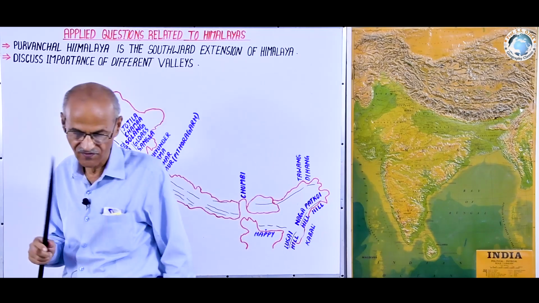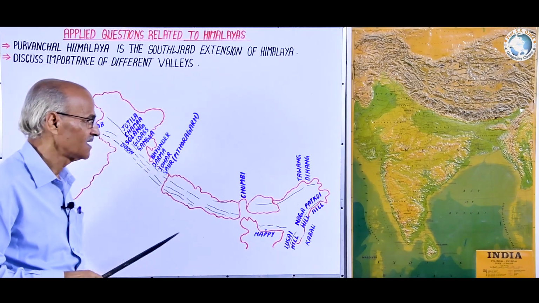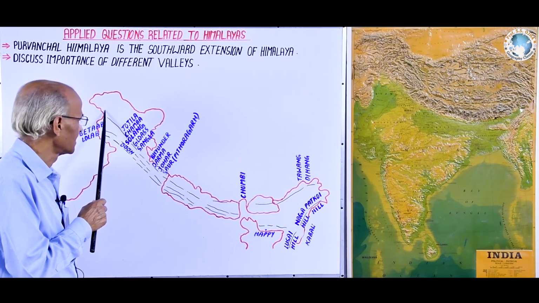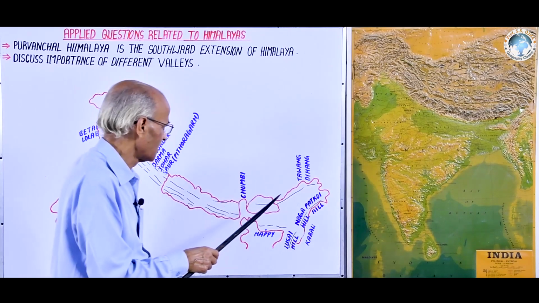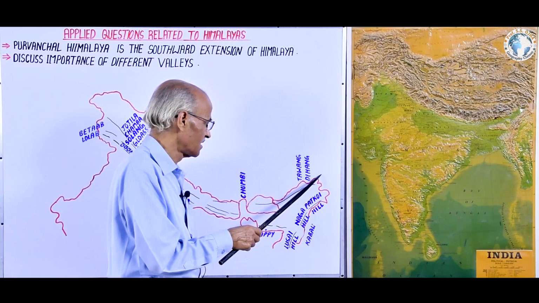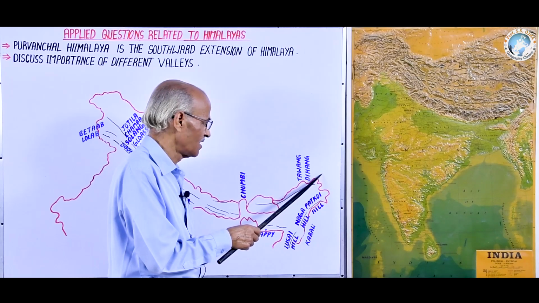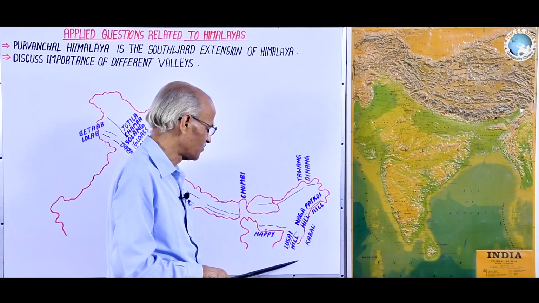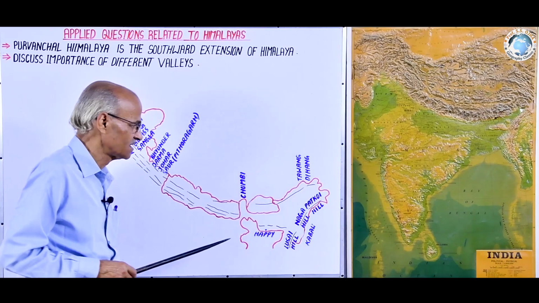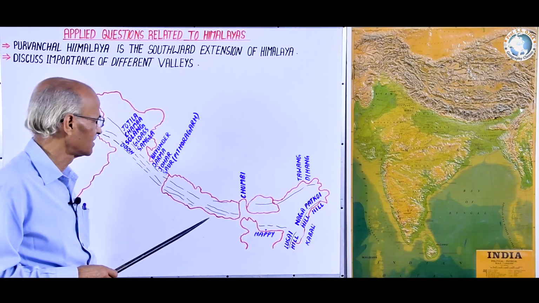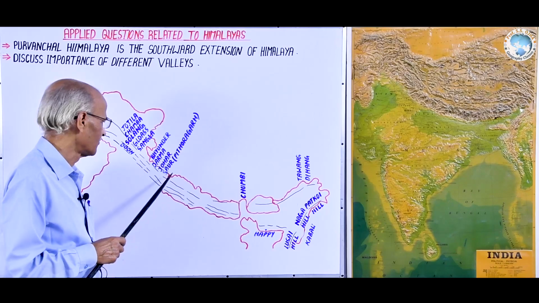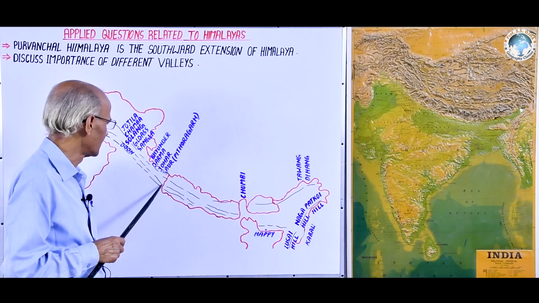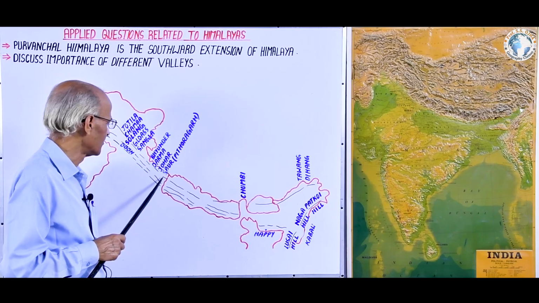First, we should define what the Himalayas are. The Himalayas are a tertiary folded mountain range extending from the Pamir Knot in the west to the easternmost part of the Himalayas, Namcha Barwa, and from there a southward part that comes up to Mizo Hills. This entire area is the Himalayan region, which can be divided into three major parts. First is the Western Himalayas, which lies to the west of the Kali river, bordering Nepal and Uttarakhand.